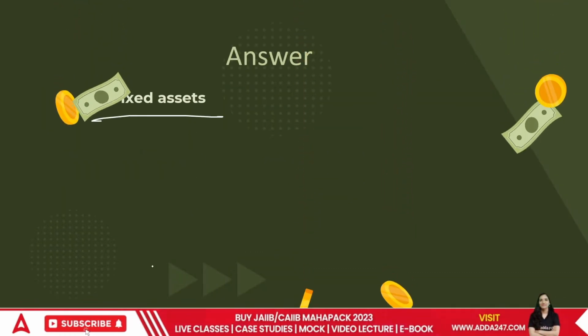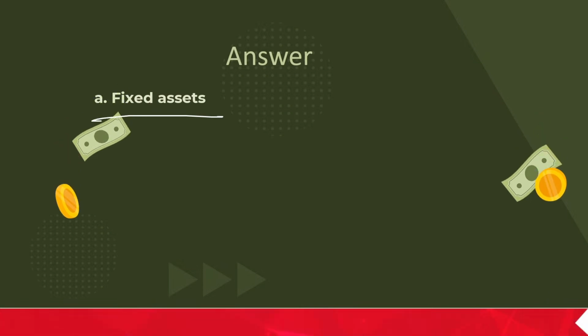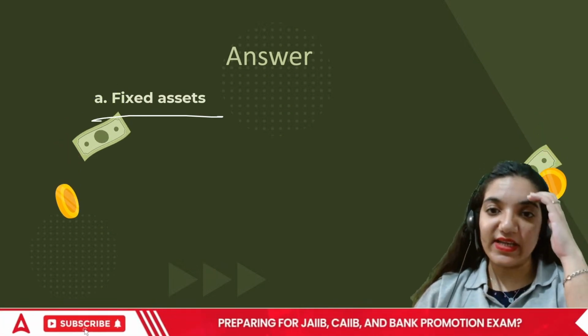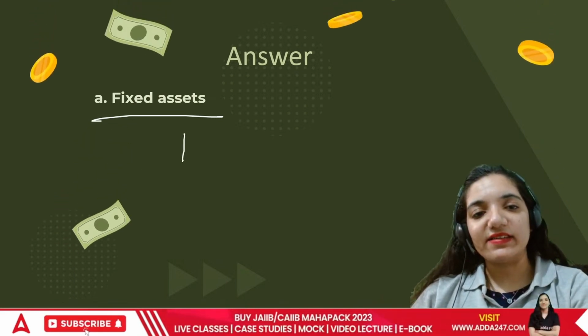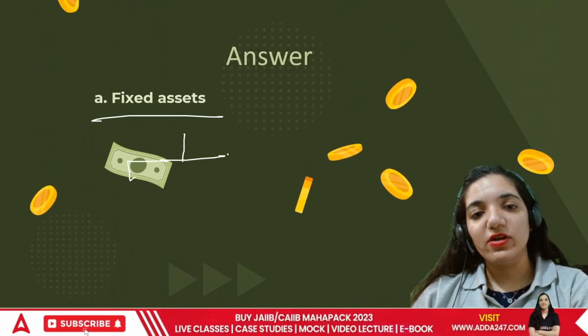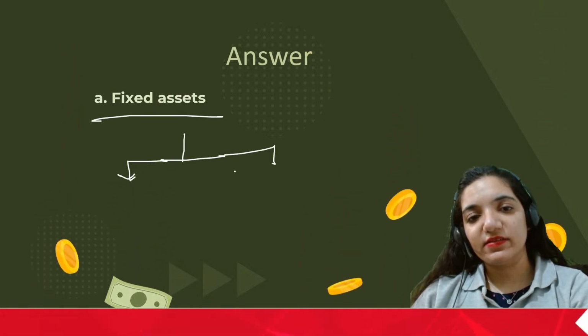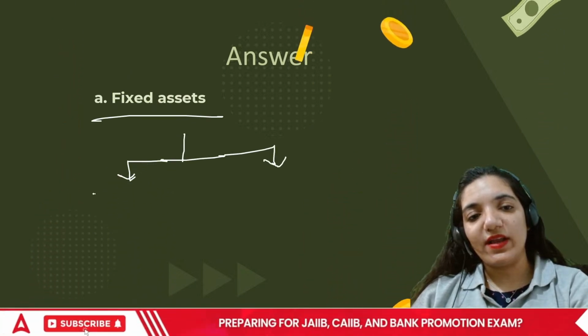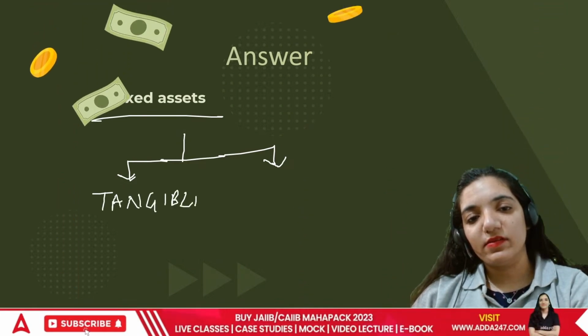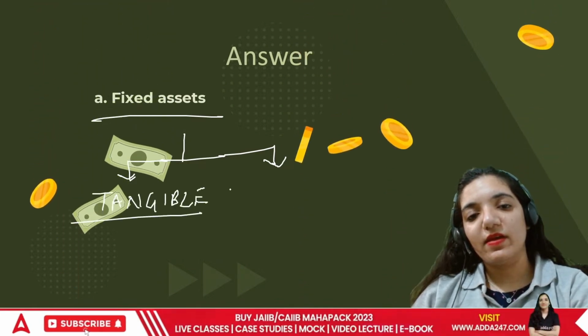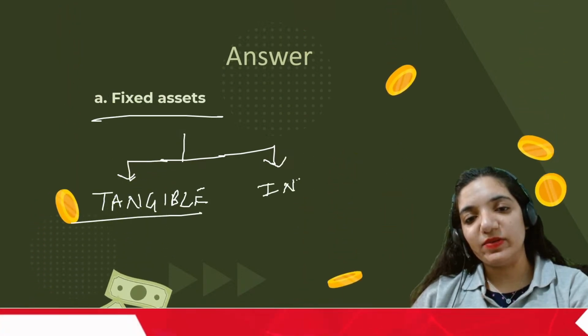What are fixed assets, everyone? How do we define the term fixed assets? If I have to define the term, fixed assets are divided into two broad categories. One is tangible, one is intangible.